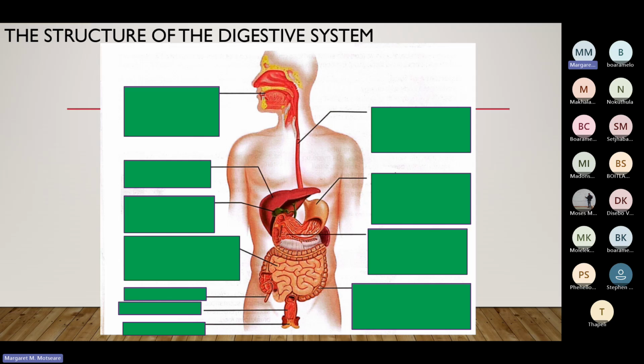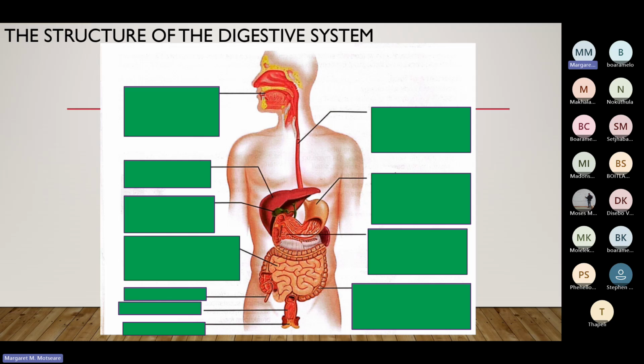Partially digested food forms a thick liquid called chyle. It means after this food has been chewed, it goes down the esophagus.